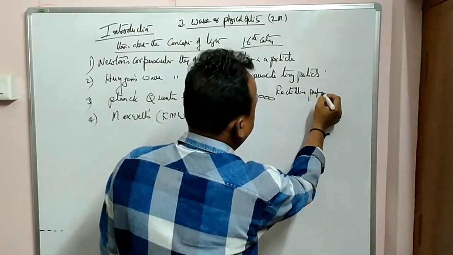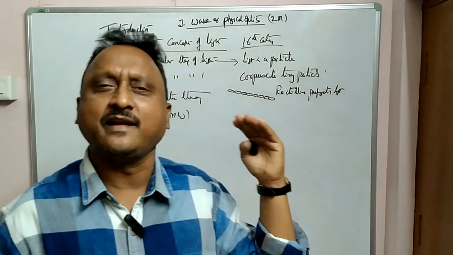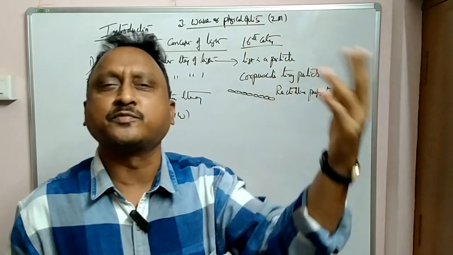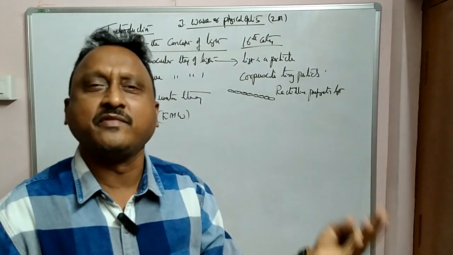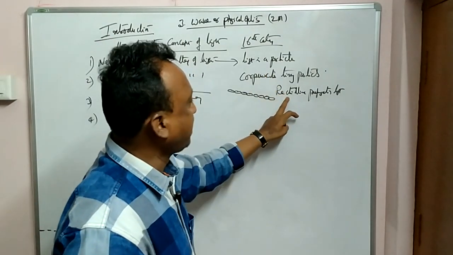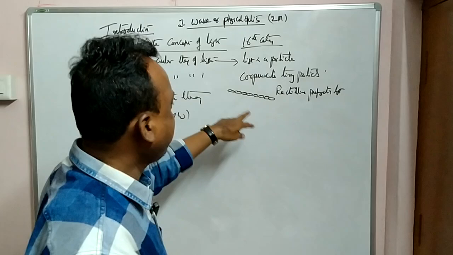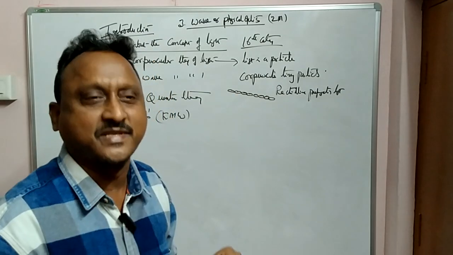Rectilinear propagation of light means he assumed light travels in a straight line, but later it was proved wrong. Light has a wave nature, not a particle nature. So according to him, light travels in a straight line in the form of corpuscles.